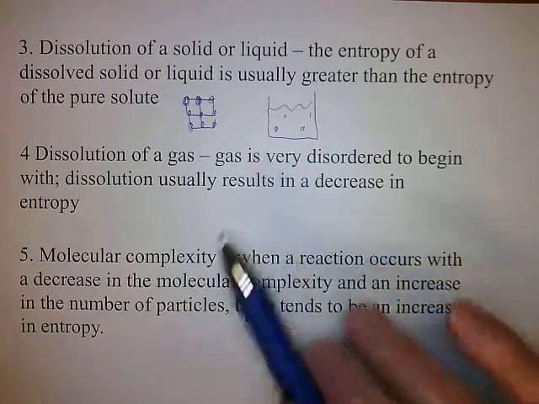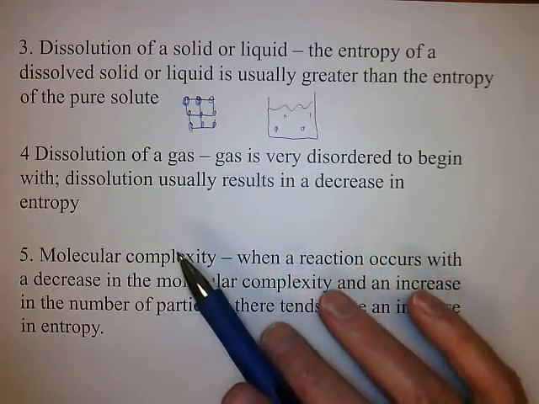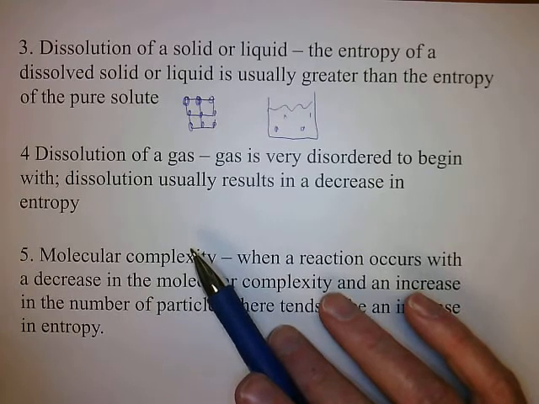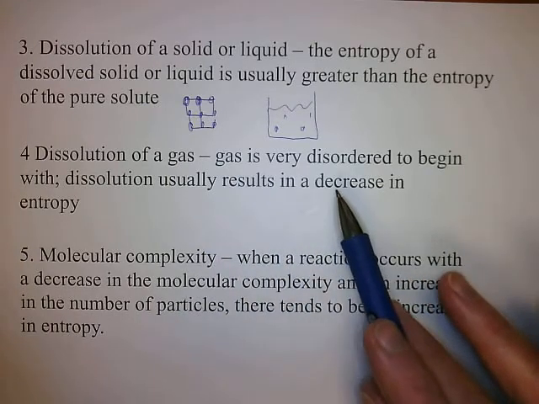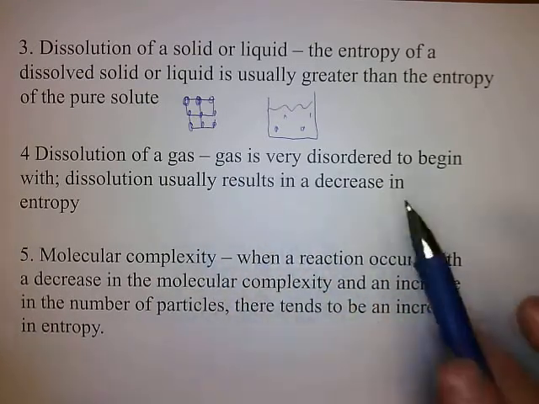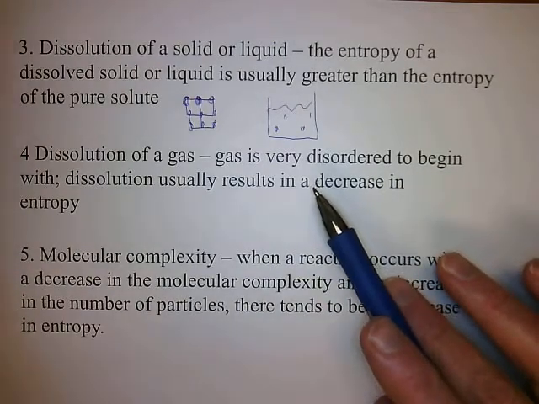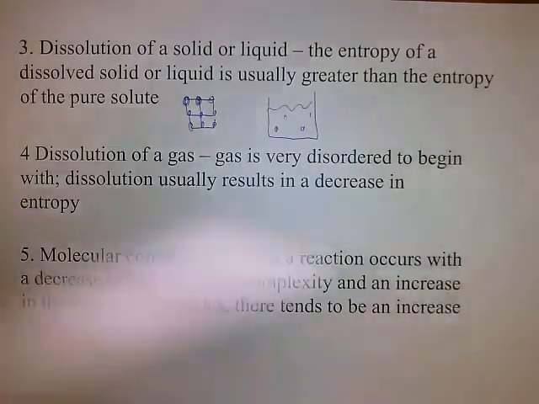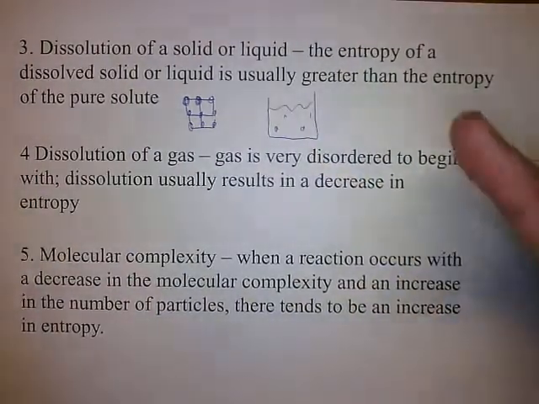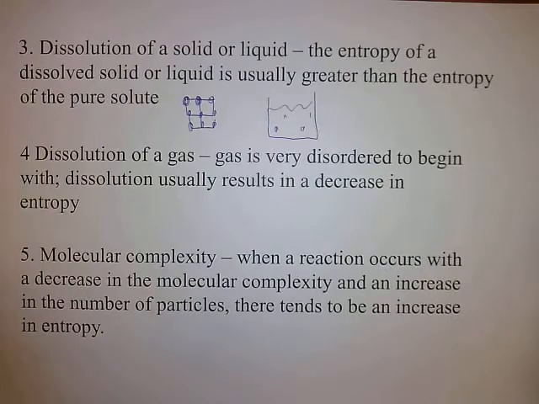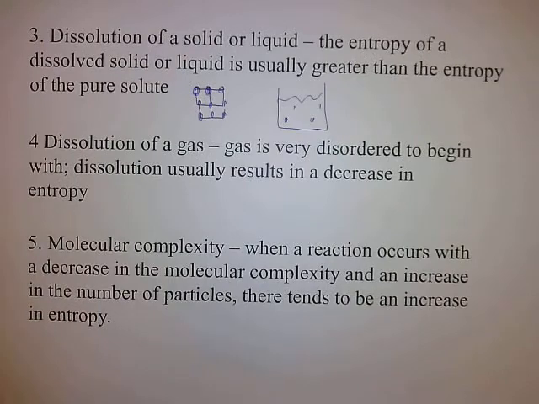Now, dissolving a gas is the opposite case. It's going to result in a decrease in entropy. Why? Because a gas is disordered to begin with. In a gas, the molecules are separated. They're flying around, zipping around, bouncing off the sides of their container. And when you dissolve the gas in a liquid, it actually becomes a little bit more ordered. So there's a decrease in entropy. All right?